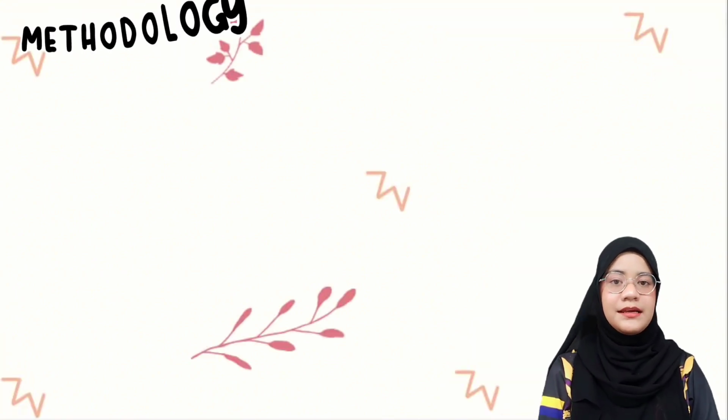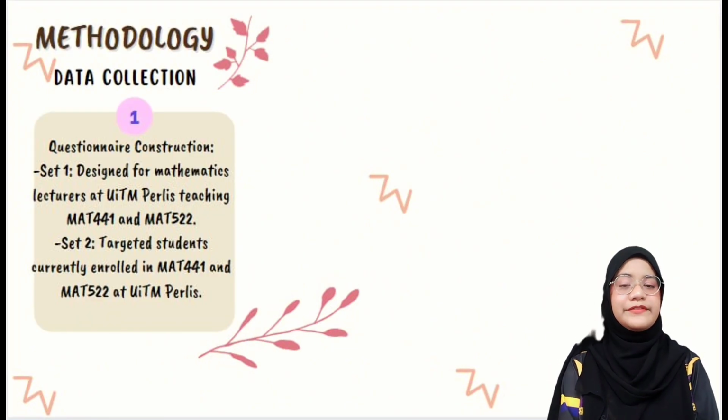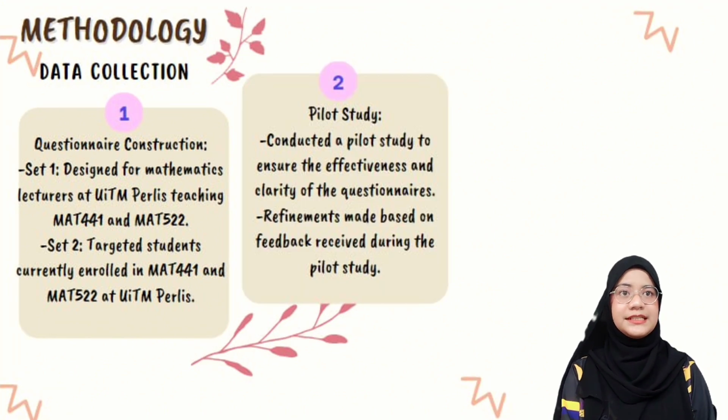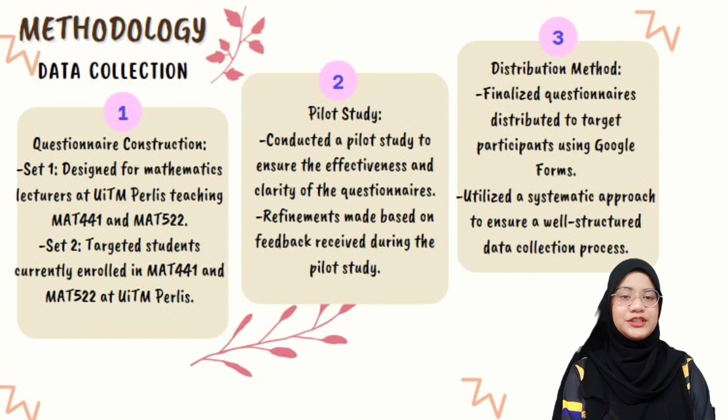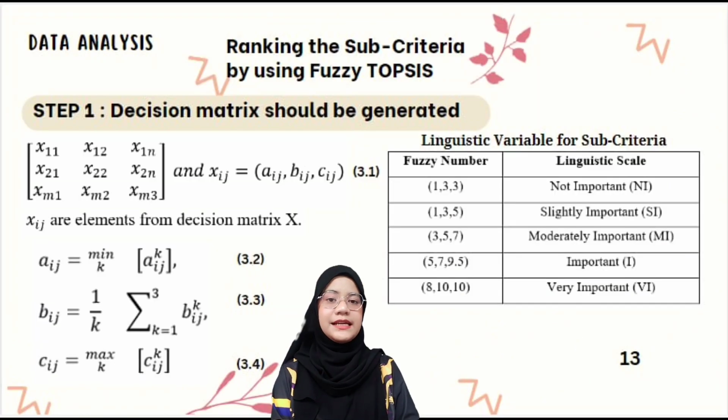Lastly, I will present chapter 3, which is methodology. The methodology consists of two parts, which are data collection and also data analysis. For the data collection, firstly construct two questionnaires. Next, conduct a pilot study to ensure the effectiveness and clarity of the questionnaires. Lastly, the distribution method: finalize the questionnaires and distribute to the target participants using Google Forms. Next, data analysis to rank the sub-criteria based on criteria by using fuzzy TOPSIS.